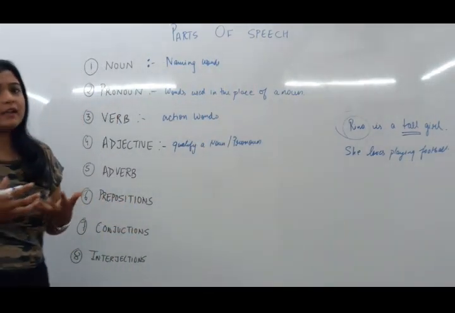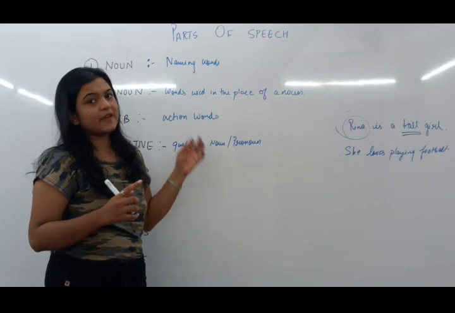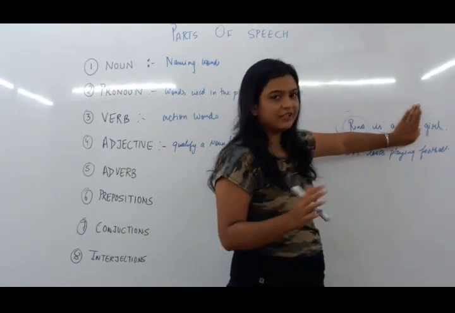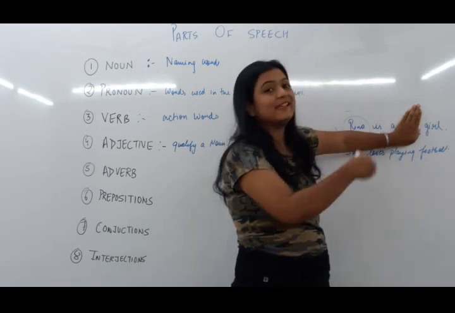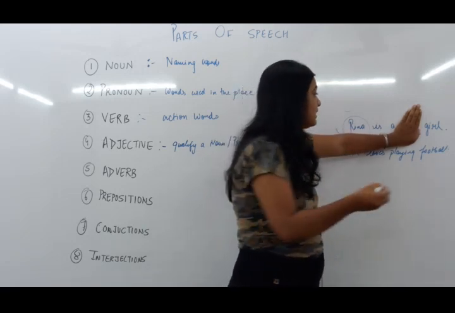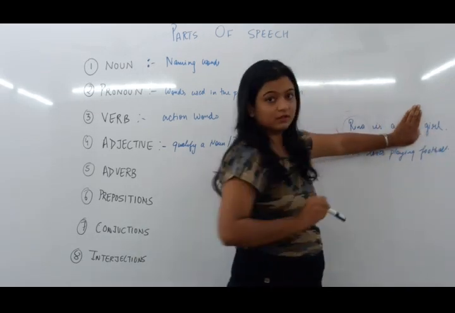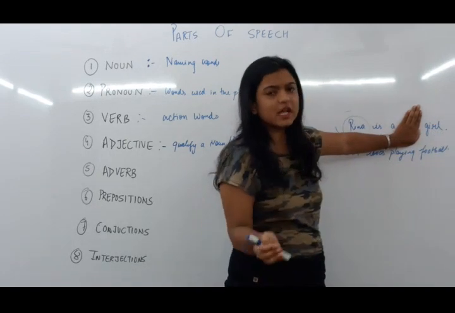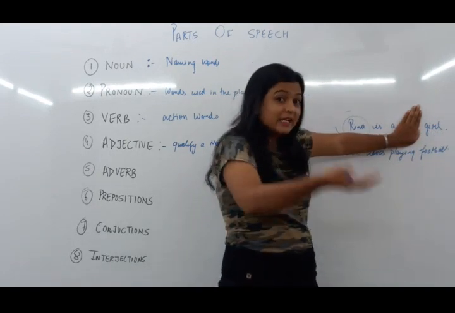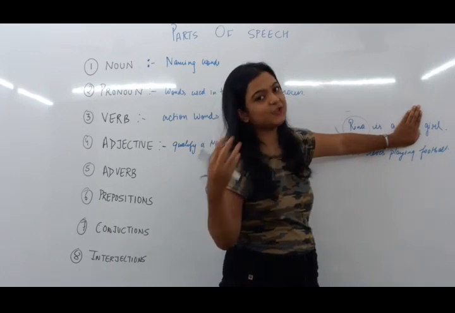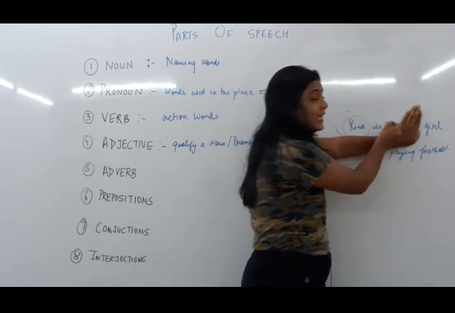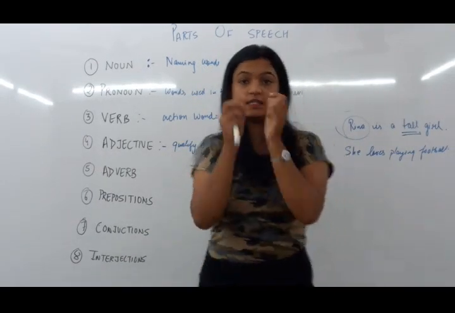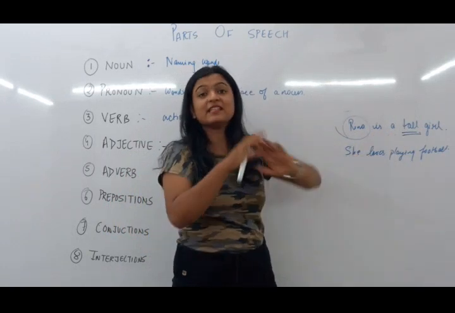Now why? Yeah, here I would answer one of your questions. Why have I not mentioned article in this case? If I remove tall, and I say Reena is a girl. In this case, if you see, the word a is coming right before girl. And just now we studied that the words that are coming right before noun will be considered as an adjective. Here this word is acting like an adjective because we are saying that Reena is a girl. A is here simply signifying singularity.